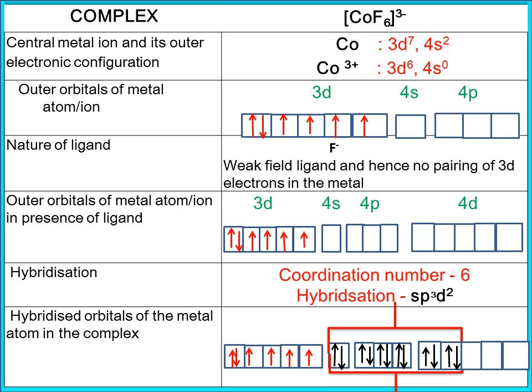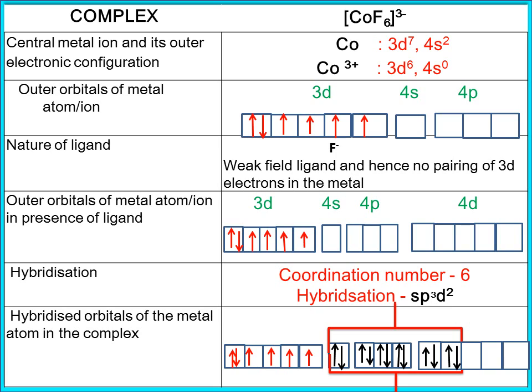Now the orbitals will have electrons filled. 3d orbitals will have 6 electrons, 4s is vacant, 4p is vacant. How many vacant orbitals do we need? We need 6 vacant orbitals. Okay. What is the type of F minus? F minus is a weak field ligand, and hence it will not allow the electrons to get paired. So all the 3d electrons will be as they are. How many orbitals do we need? We need 6 orbitals. But how many orbitals are present? Only 4 are there.